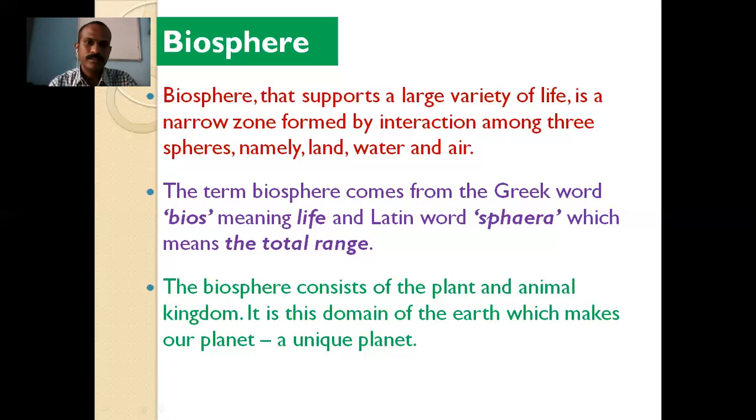In this session we have studied in detail about the natural environment and its four domains: the lithosphere, hydrosphere, atmosphere, and biosphere. In the next session we will study in detail about the human made environment. Thank you.